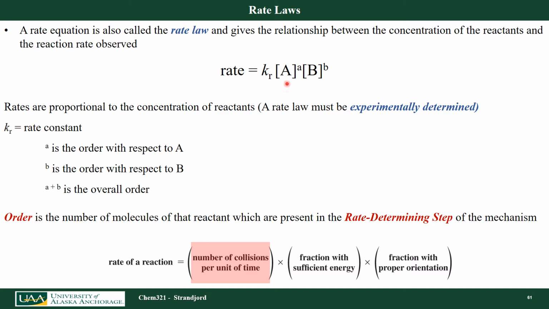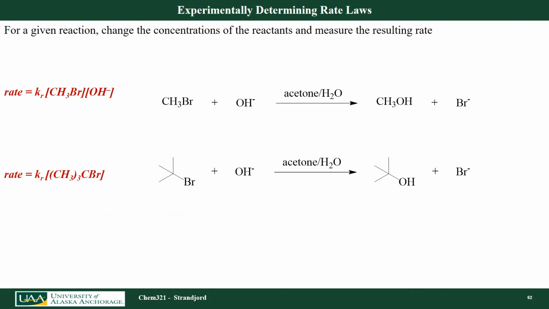That means, is my rate dependent on the concentration of A or not? Is my rate dependent on the concentration of B or not? Or do I need two B molecules to be involved? And so that order and the rates themselves all have to be experimentally determined. You can't do it from first principles. So the order of the reaction is the number of molecules in the rate determining step, the number of collisions per unit time essentially. So we have to keep that in mind.